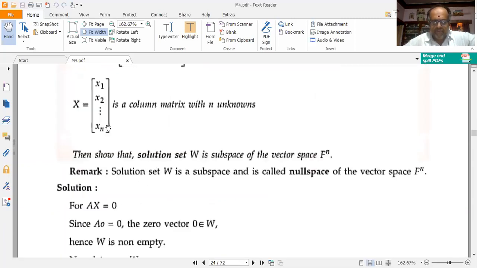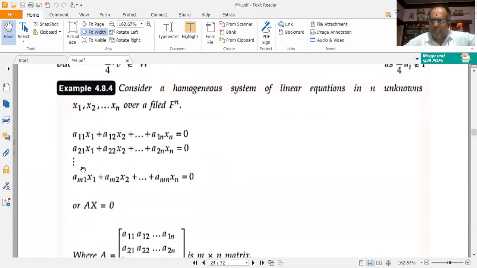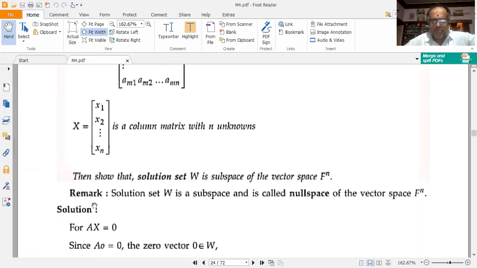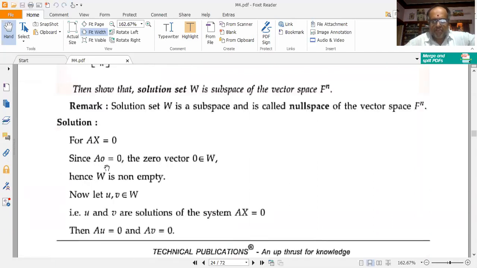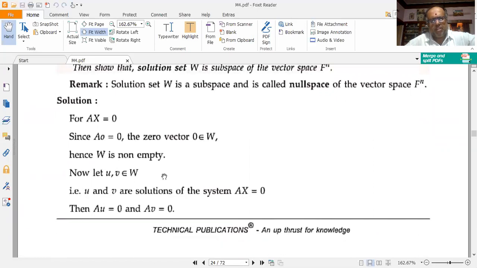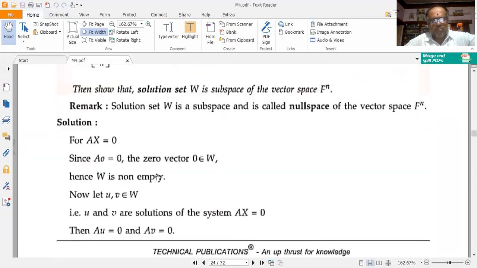I have Ax is equal to 0. This system of equations can be put in matrix form as Ax is equal to 0. Now substitute capital X is equal to 0. If I put capital X is equal to 0, I have A into 0, which is equal to 0, which is a zero vector. So the zero vector belongs to capital W, and capital W is non-empty. Now let u, v belong to W. So u and v are solutions of the system Ax is equal to 0. Then I have Au is equal to 0 and Av is equal to 0.